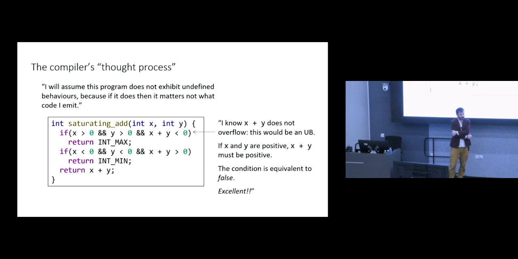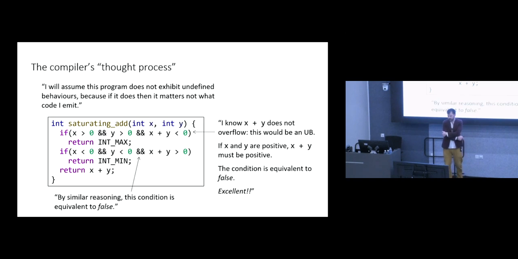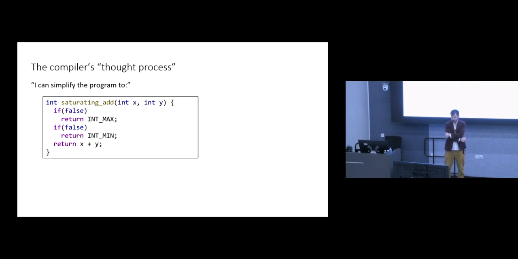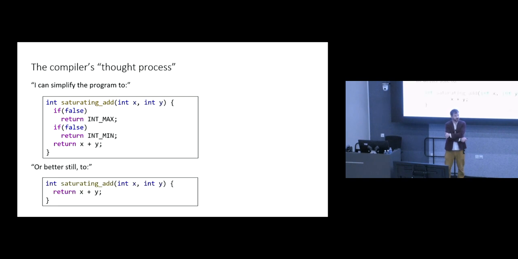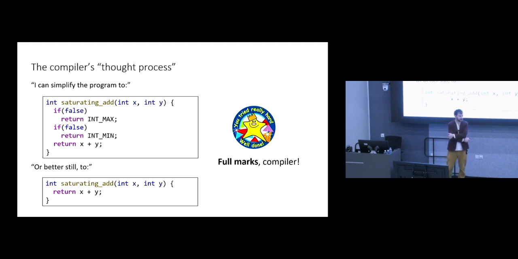And that's really good from an optimization point of view. Replacing a complicated non-constant expression with a constant is a good thing to do. And by similar reasoning, the second condition is also equivalent to false. So the compiler can simplify this program to: if false, return int max; if false, return int min; return x plus y. Or better still, just return x plus y. Okay? And really, we have to credit the compiler here with full marks for doing the best it could at optimizing this program under the assumption of no undefined behavior.